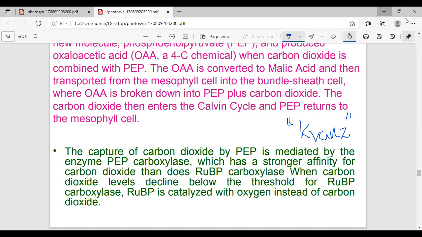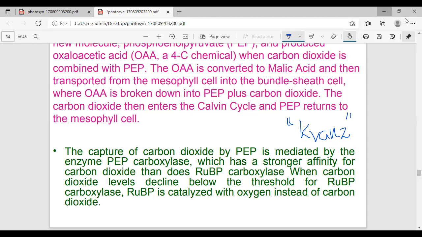The most distinguished anatomical feature of the C4 leaf is the presence of prominent double sheath vascular bundles. You can observe it in this diagram. See here where my arrow mark is. This is the bundle sheath vascular system. The bundle sheath vascular system is present in this leaf structure, a double bundle sheath vascular system.